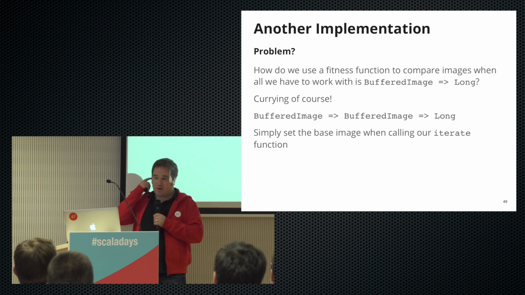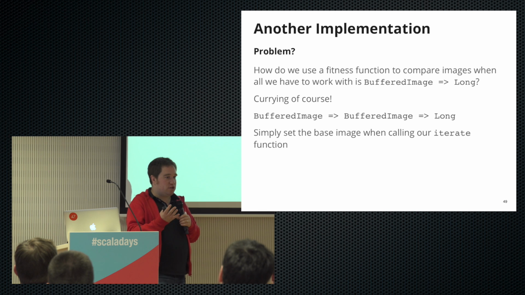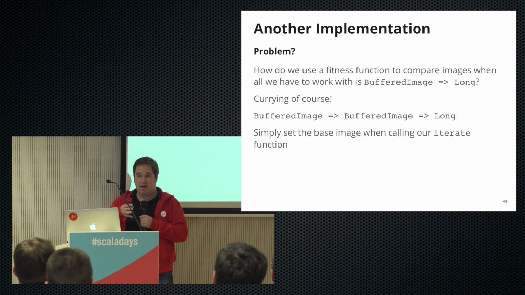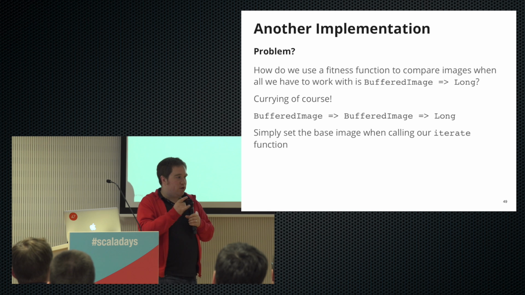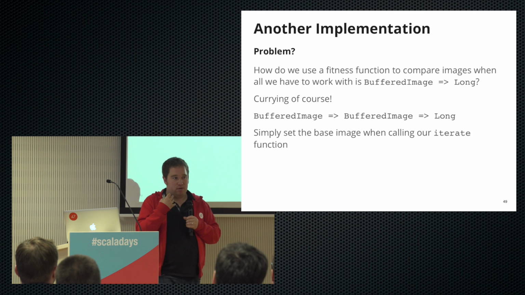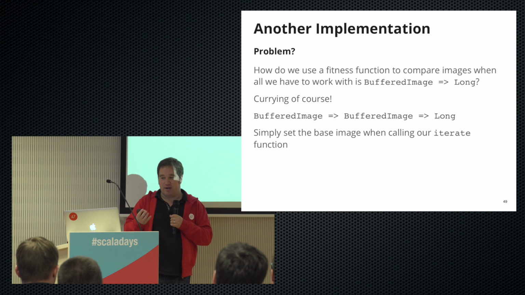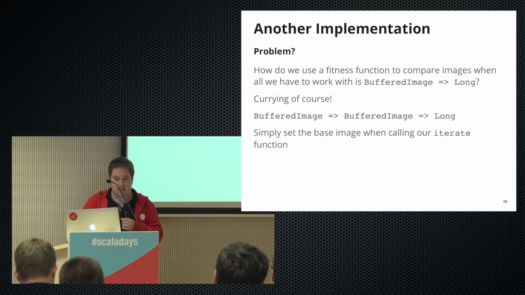So there's one more problem we need to overcome. It's not a very big problem, really. But our fitness function for our algorithm was A to long. But now we want to use this with 2 images. So we can't really change our algorithm to accommodate this, because it would break other implementations of the algorithm.